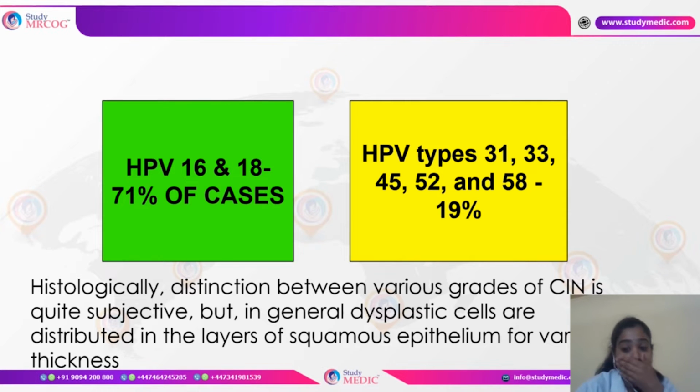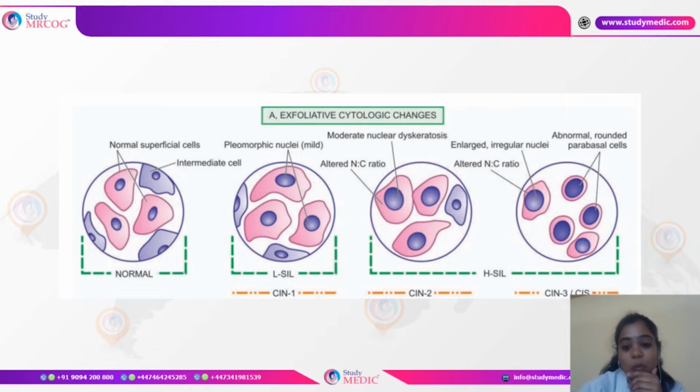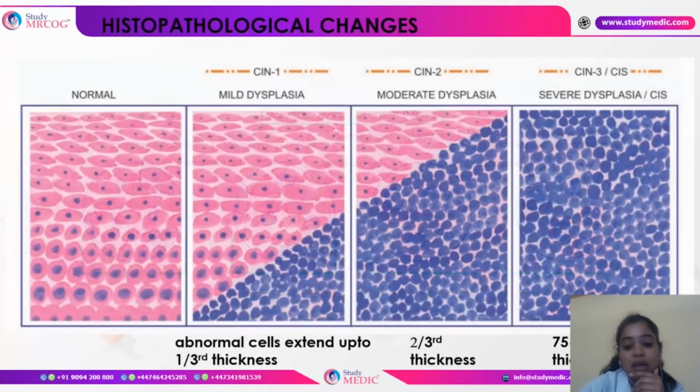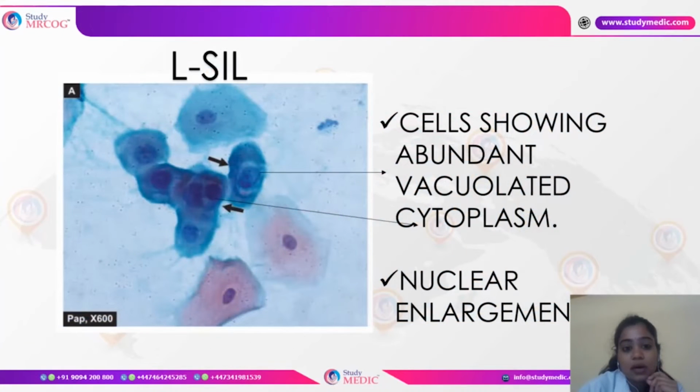And how do we call this CIN 1, 2 and 3? In CIN 1 the abnormal cells extend only up to 1/3 of the thickness, whereas in CIN 2 about 2/3 of the thickness of the epithelium has been invaded by abnormal cells, and about 75% of the thickness is involved in the severe dysplasia or CIN 3. We also have the others, like the low grade as well as the high grade squamous intraepithelial lesions.